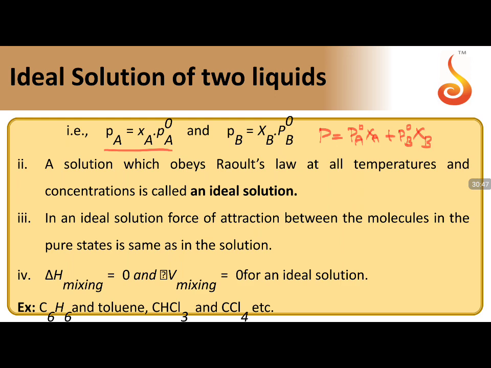When we say it is an ideal solution, it is a solution which obeys Raoult's law. This formula should be obeyed at all conditions of temperature and concentration, then it is an ideal solution. In ideal solutions, the forces of attraction between any two constituent particles should be the same, whether it is solute-solute, solvent-solvent, or solute-solvent. So everywhere the interaction should be the same. So delta H mixing should be 0, delta V mixing should be 0. Such combinations are called ideal solutions, and examples are homologous compounds like benzene, toluene, CHCl3, CCl4.